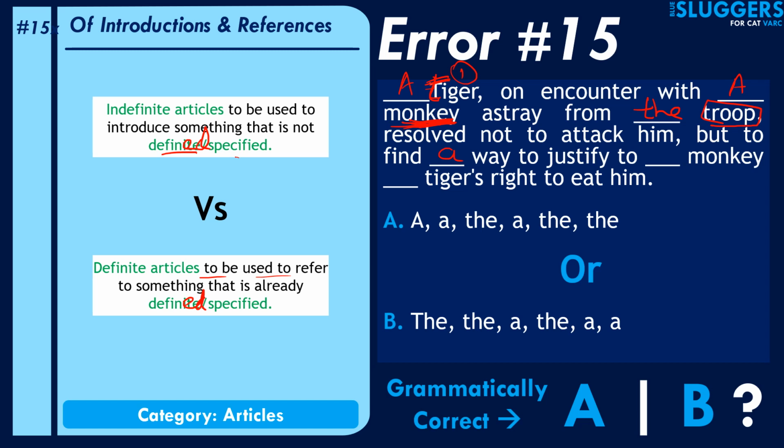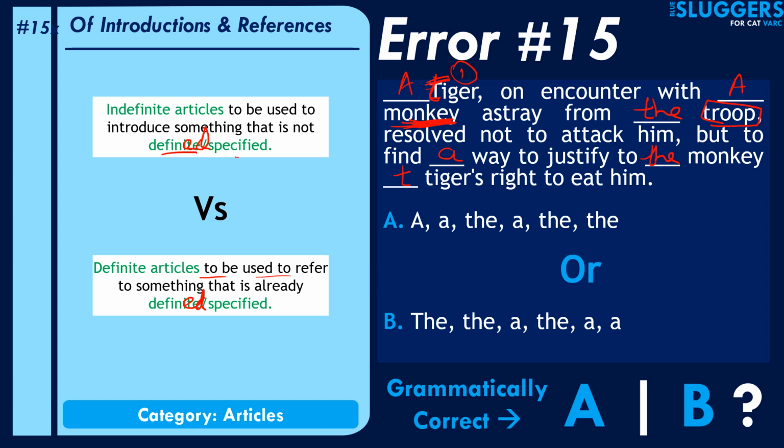Way to justify to the monkey. So again, it's not a new monkey here. It's the same monkey here, right? So to the monkey, hence the usage of different articles makes sense here. Justify to the monkey the tiger's right. That means the same tiger. It's the same tiger, right? We're talking about the same tiger.